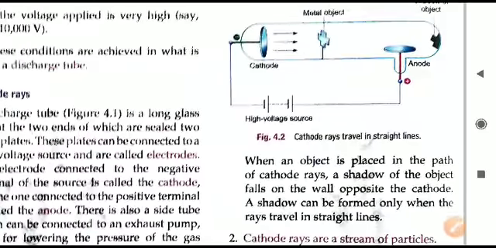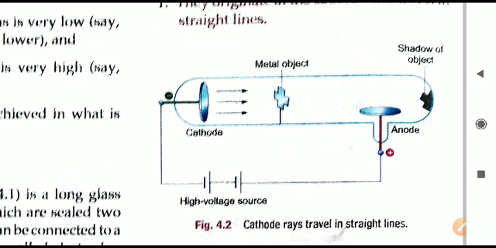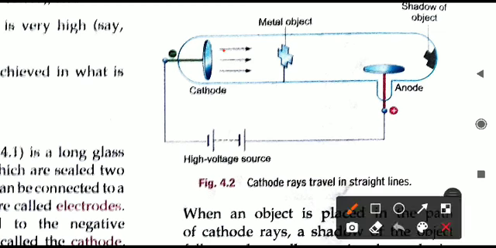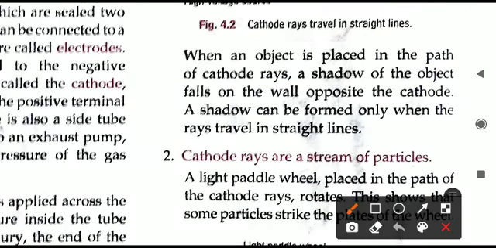How is this proved? Just by saying, we will not accept. J.J. Thomson is saying cathode rays are moving in a straight line, so first of all he will have to prove this. For proving this point, he did this activity. The same discharge tube was taken, cathode rays were produced. Here you can see they are striking this metal object. One metal object was kept in between the discharge tube. And when the cathode rays are moving there, what is happening?